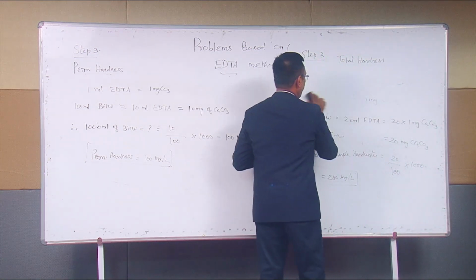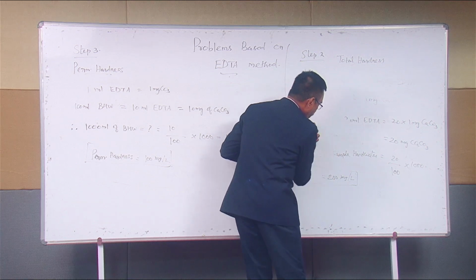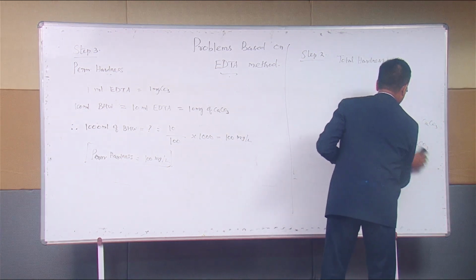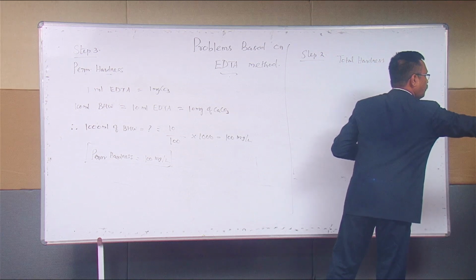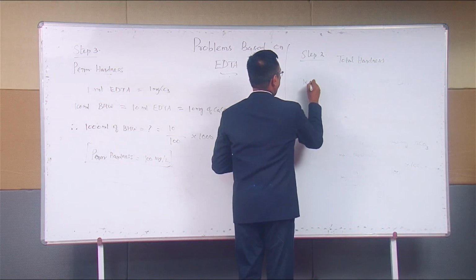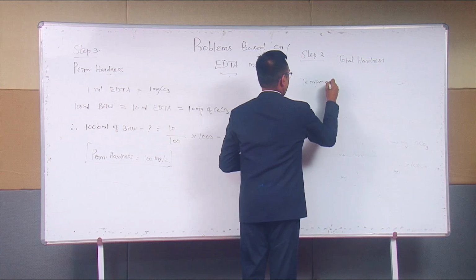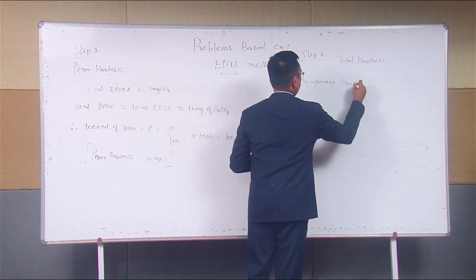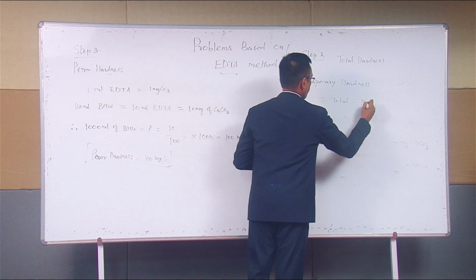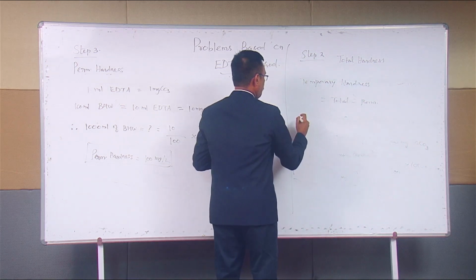Total hardness is equal to temporary plus permanent hardness. So what are they asking now? What is the temporary hardness? Temporary hardness is equal to total minus permanent.